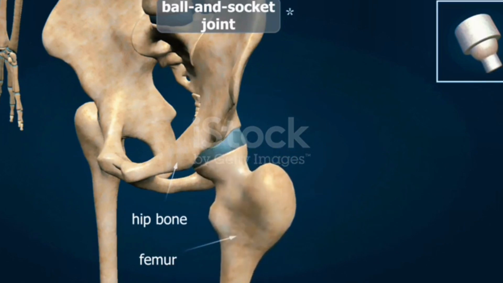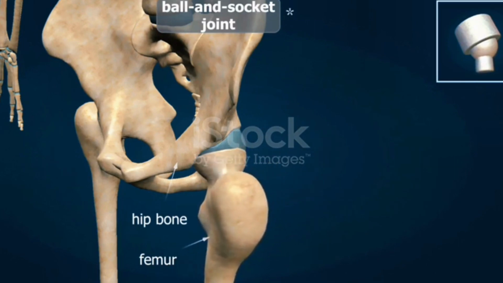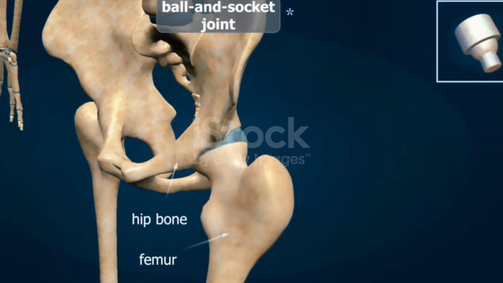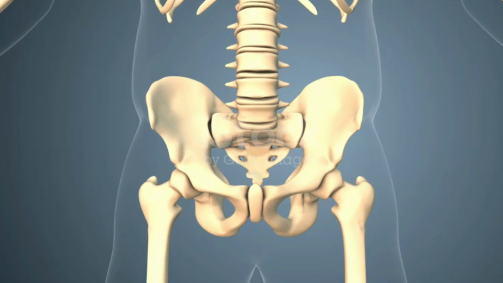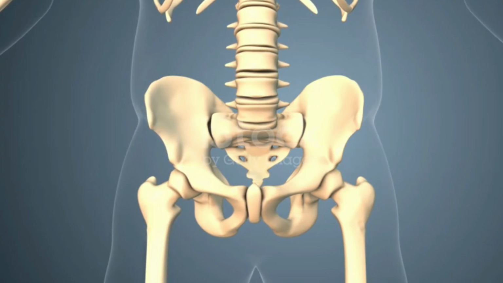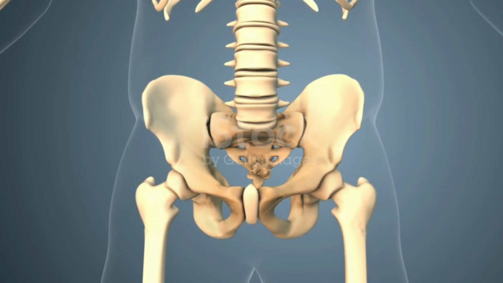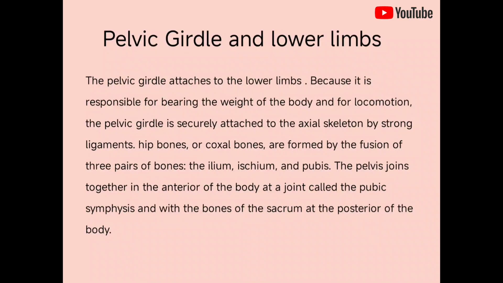The hip bones are formed by the fusion of three pairs of bones, the ilium, ischium, and pubis. They join together in the anterior of the body at the pubic symphysis, and with the bones of the sacrum at the posterior of the body.